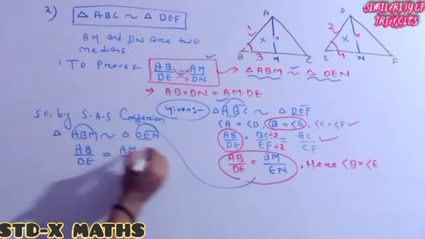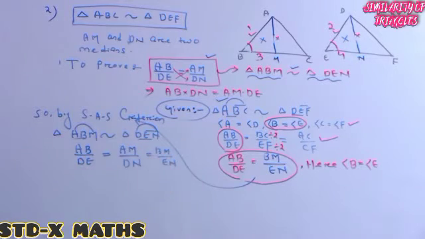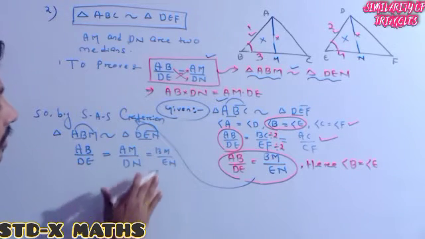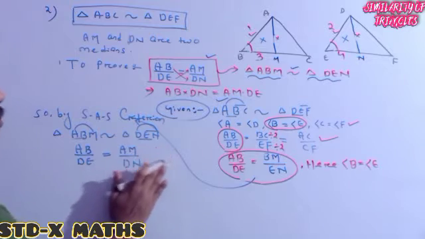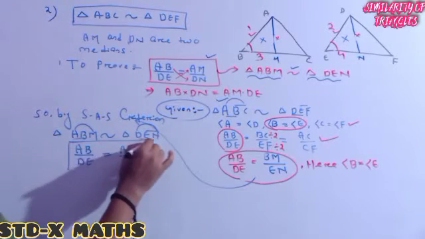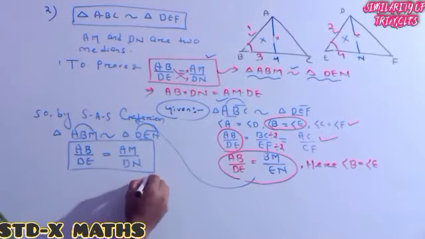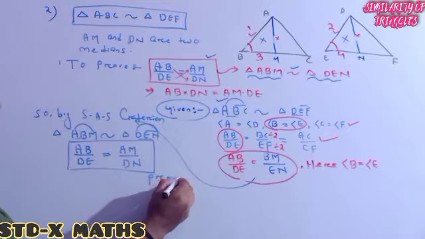Also, one can write it as BM divided by EN. Corresponding three sides are in the equal ratio. But this one is not asked. It is only asked that you have to show that two of its corresponding sides are in the equal ratio. Understood? So already we have proved.